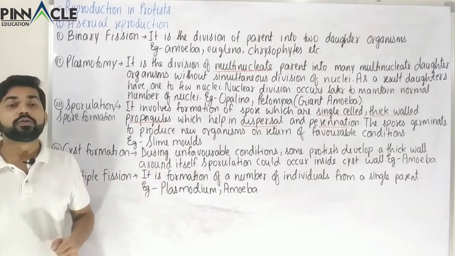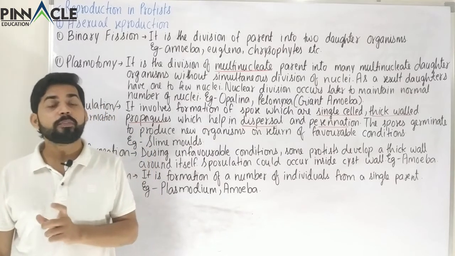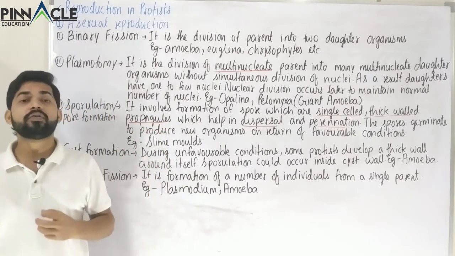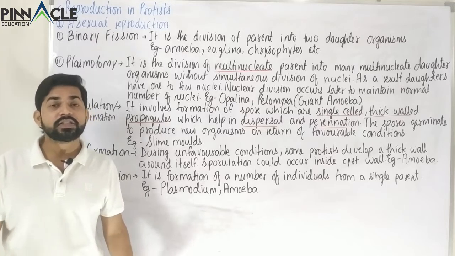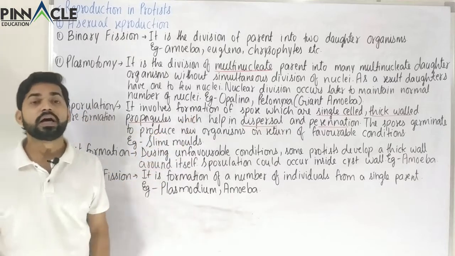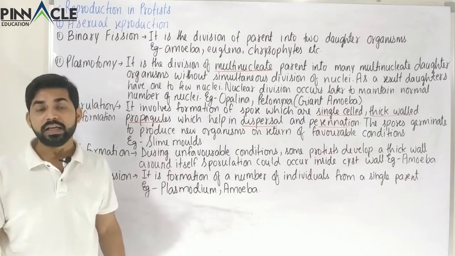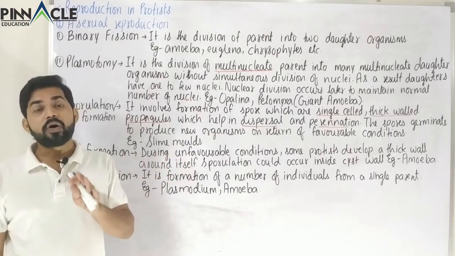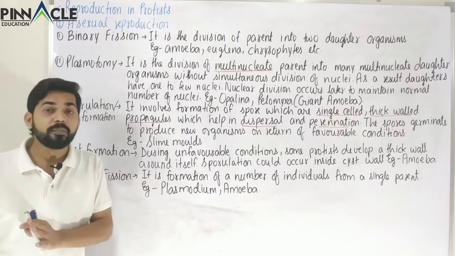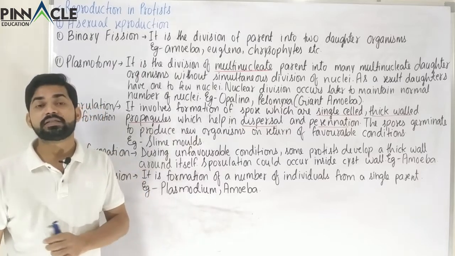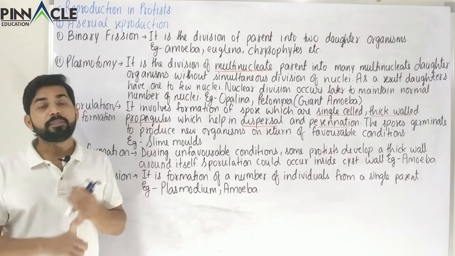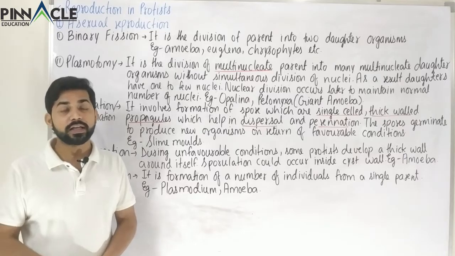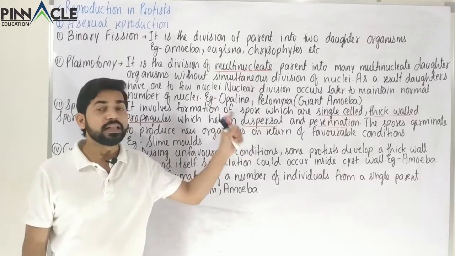Now these are propagules. So what is the meaning of propagules? The meaning of propagules is that they help in propagation. That is, it is a technical term for reproduction, from one generation to a new generation. So these spores are a means to create a new generation. That is what is meant by propagules. So these spores will ultimately form new organisms. And when will they form? When they find suitable conditions like food, moisture, temperature, light, and if all these conditions are favorable for the organism, only then will the spores germinate.